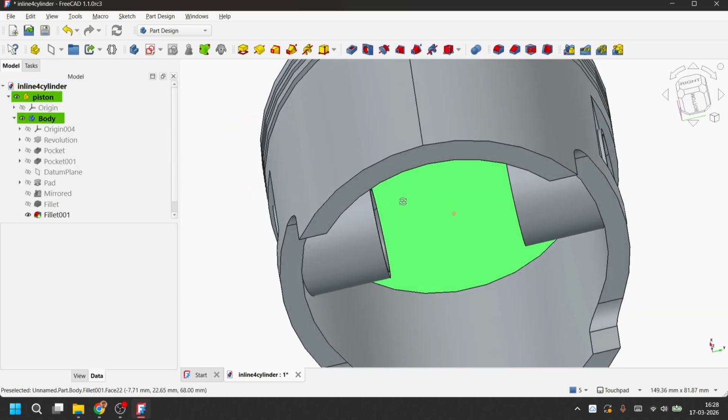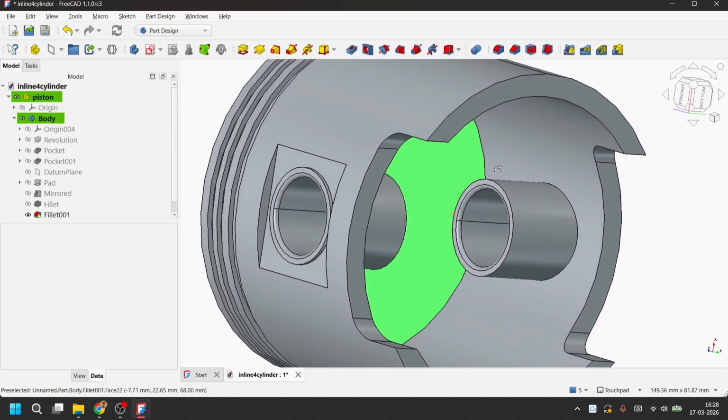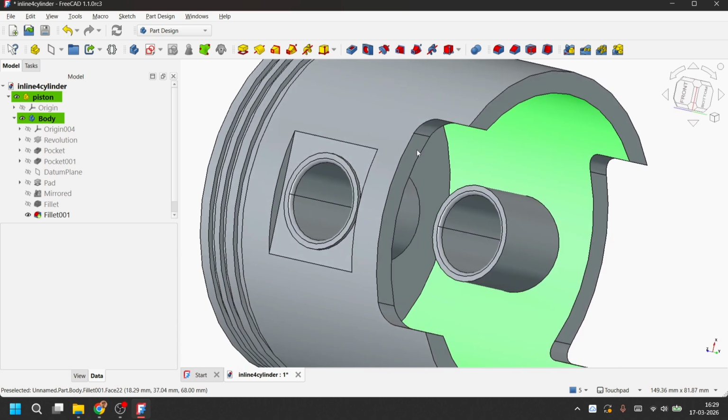Right, so now you can see the fillet has been added. We can also add other structures and features to this piston as well, but I'm not going to do that.